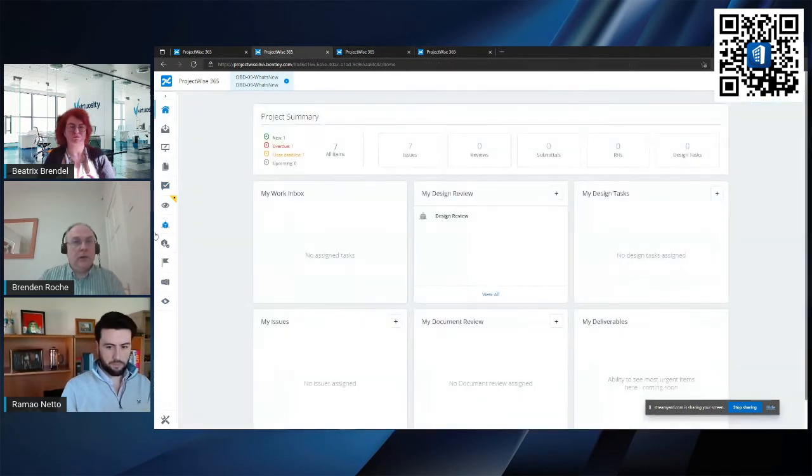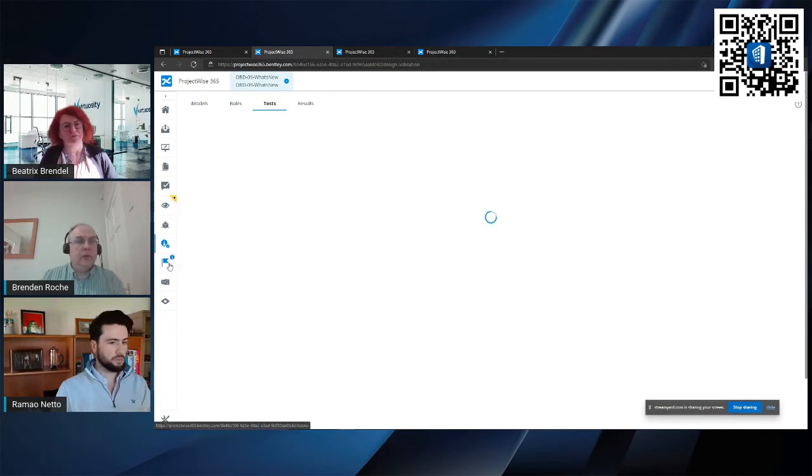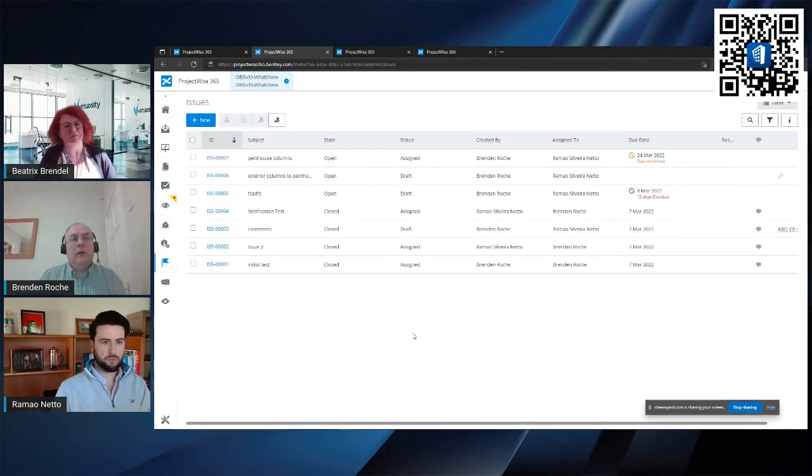Okay, but if I go to the issues resolution service in the web, again, this is where all of that information has been. Oops, sorry, I do apologize. Should have gone there. These are all the issues that have been generated on this project. And you can see here that the due date has been highlighted in red so that I know that it's either due soon or it's actually overdue. So there's one here that's overdue. Okay. I can respond to these.